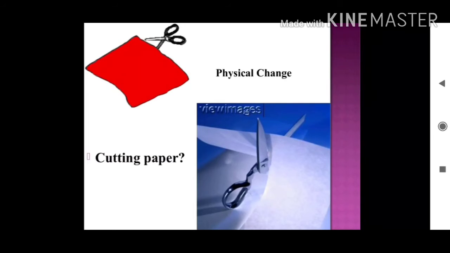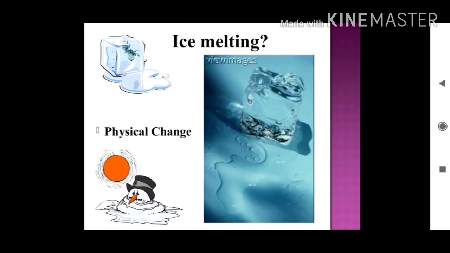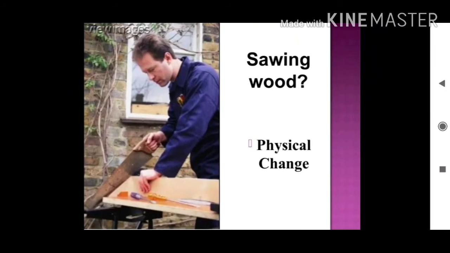Cutting a piece of paper, cutting a piece of cloth is also an example of physical change. Ice melting, when there is a change in the form of water only, no new substance is formed. These all are examples of physical changes.